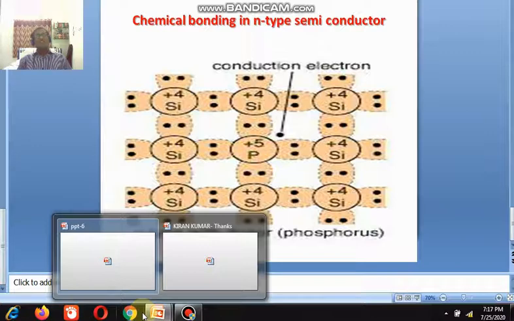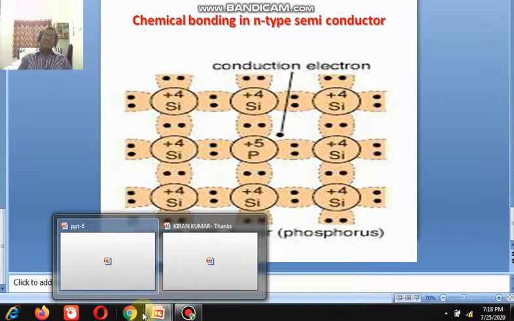So if the temperature increases, the resistance also increases and the conductivity decreases in the case of metals or conductors. But in semiconductors, when the temperature increases, the resistance decreases. That means the temperature is inversely proportional to the resistance of the semiconductor material,